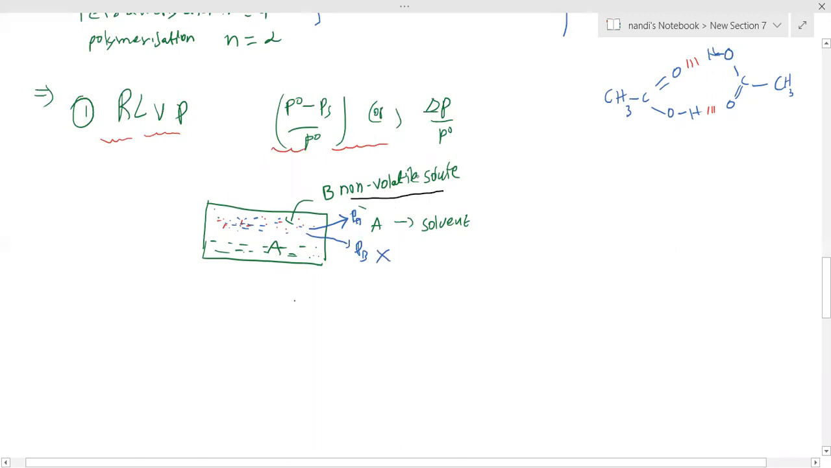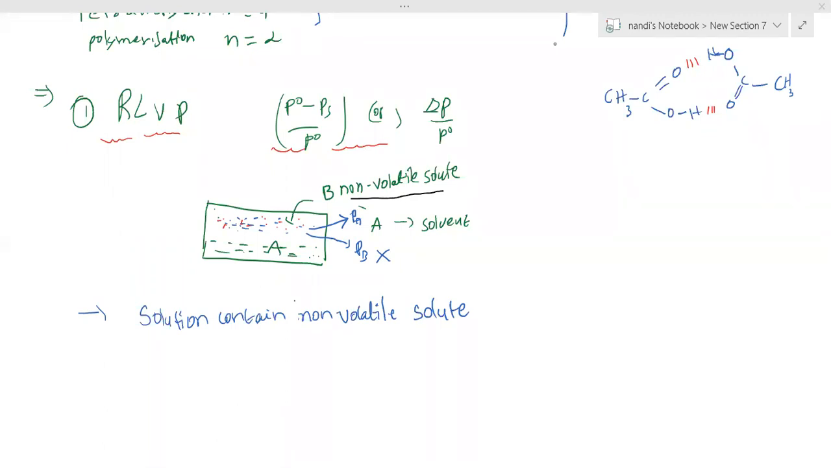So I am taking here one solution which contains a non-volatile solute. Keep in mind that one. This is a solution. Please write that sentence: solution contains non-volatile solute. Clear? Very good, your question is good. And I am searching all the cases.